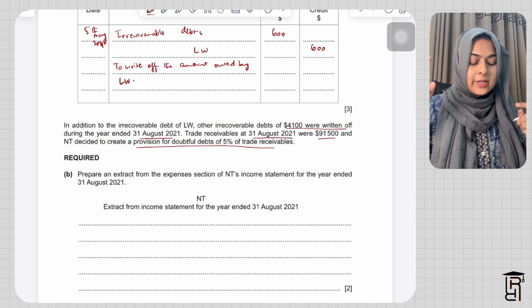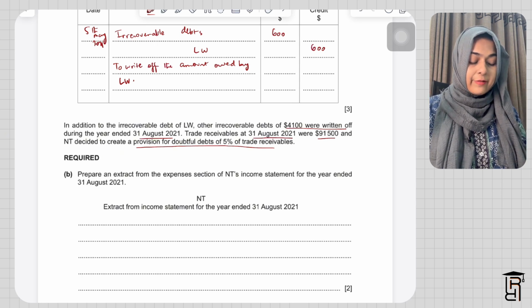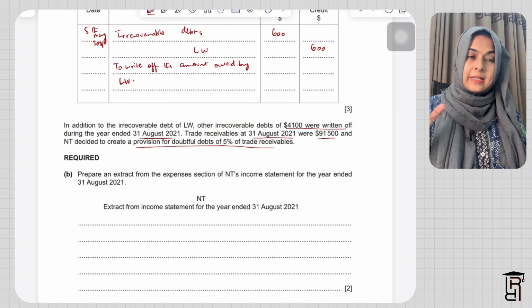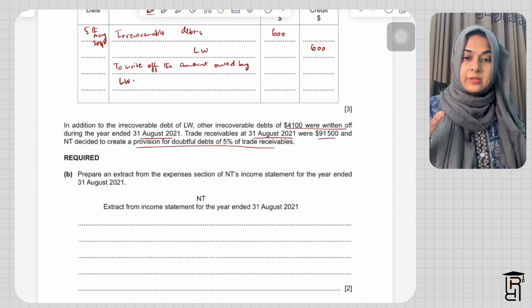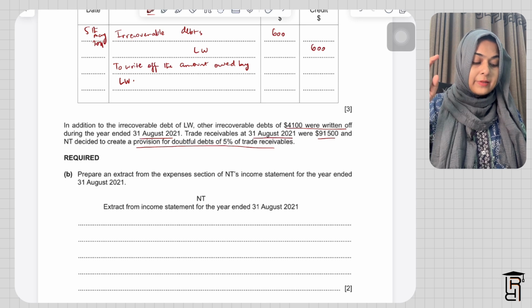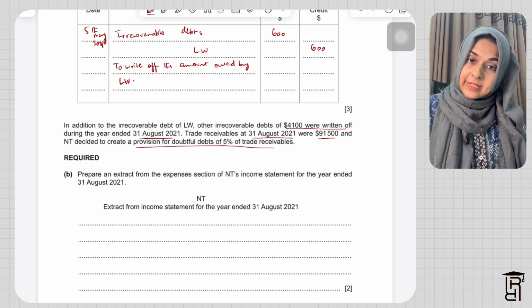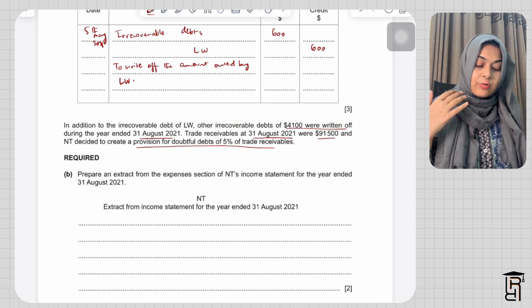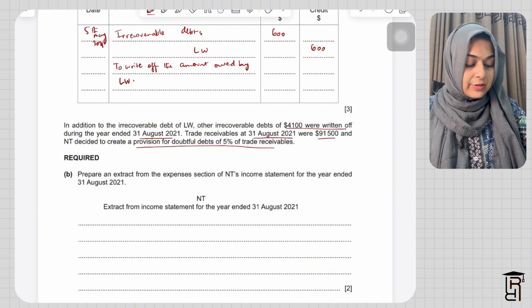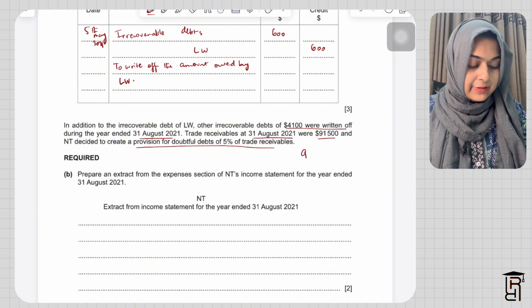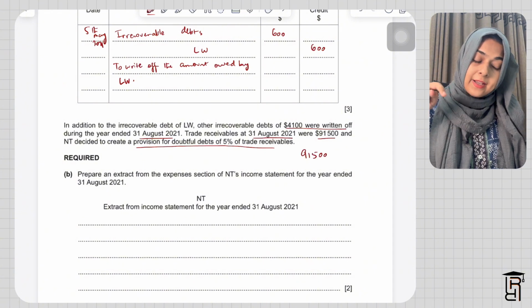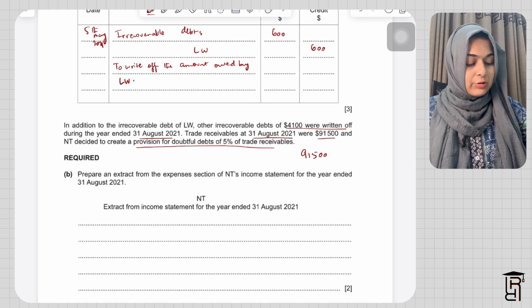So 4100 and 600 have already been subtracted, and 91,500 is the remaining trade receivables at the last date of the year, 31st August 2021.